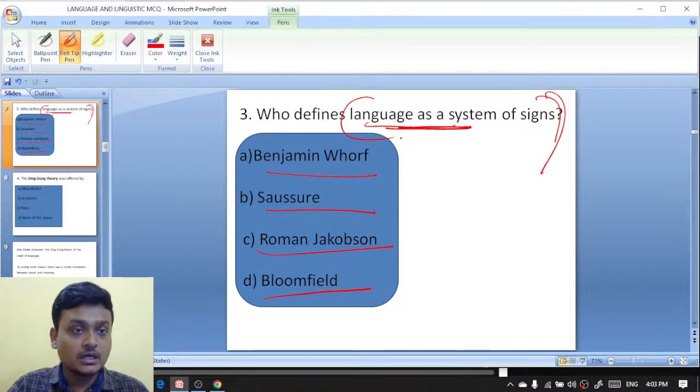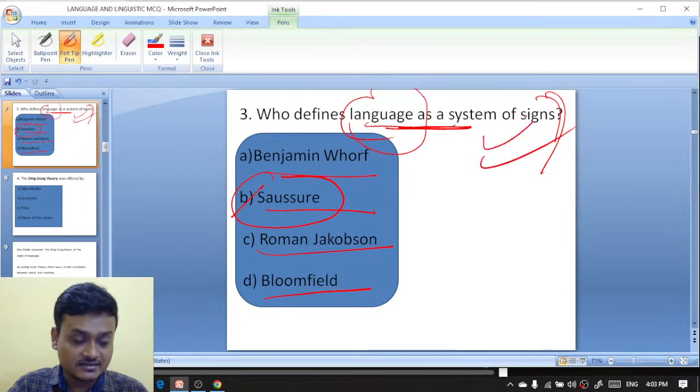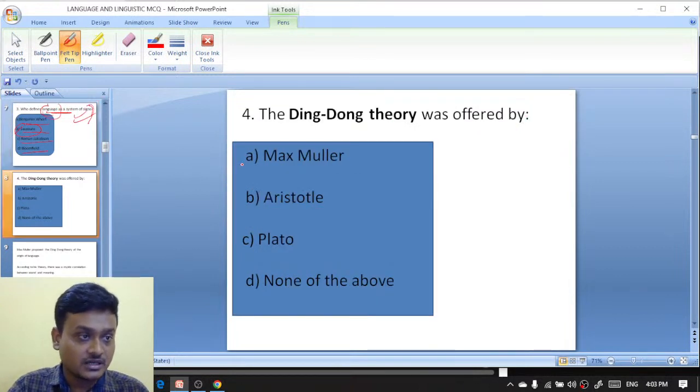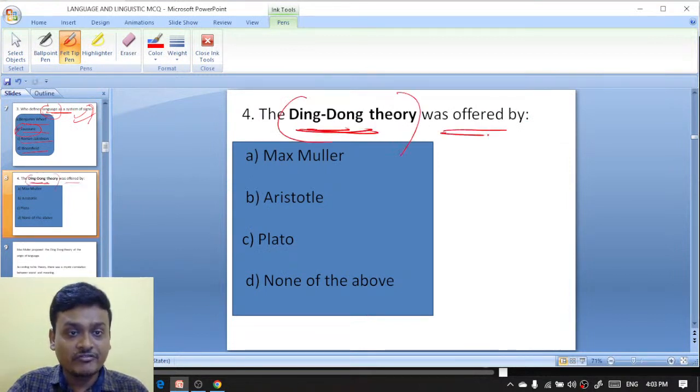So here, who defines language as a system of signs? It is Ferdinand de Saussure. Ferdinand de Saussure said that he defines language as a system of signs. Another question: the ding-dong theory was offered by Max Muller, Aristotle, Plato, or none of the above.